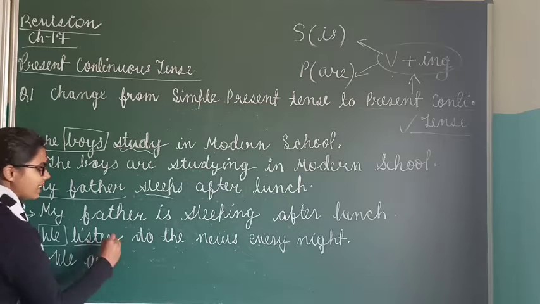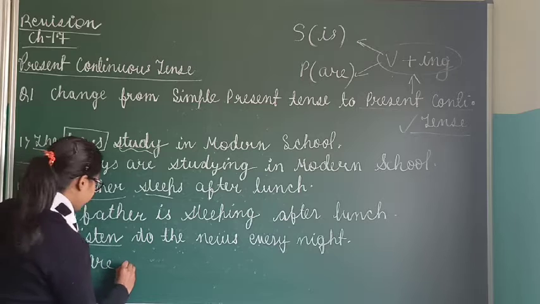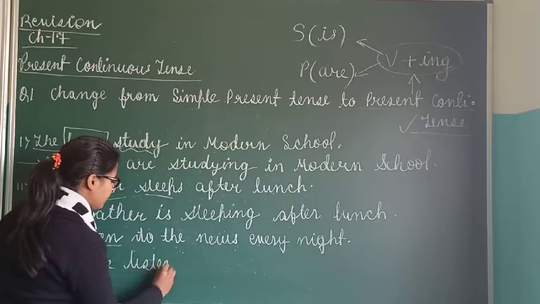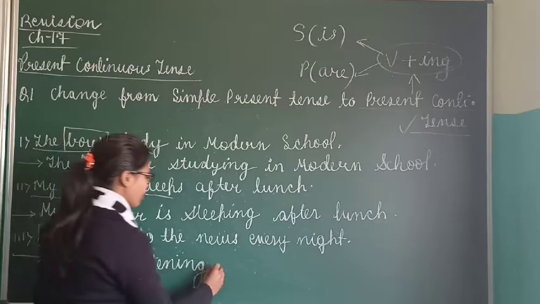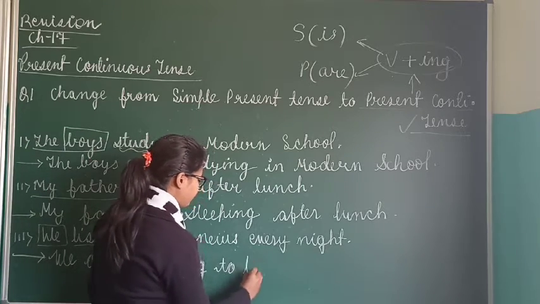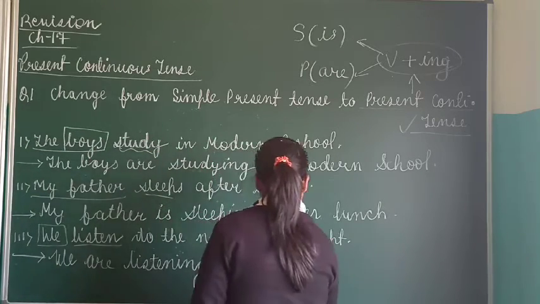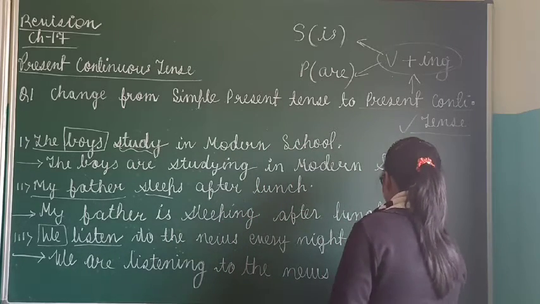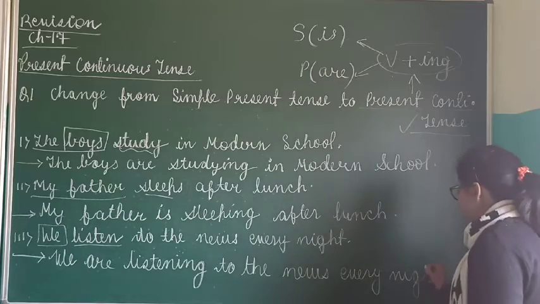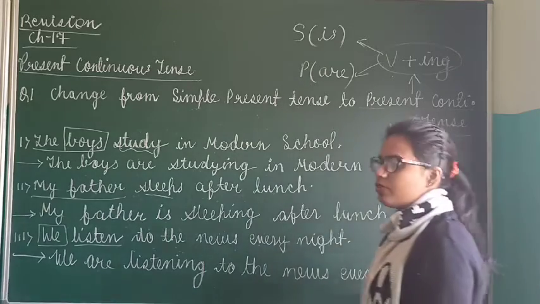Now यहाँ काम क्या हो रहा है? Listen. सुनने का काम हो रहा है. So it will become listening. We are listening to the news every night. Now do you understand how and what changes we will make?